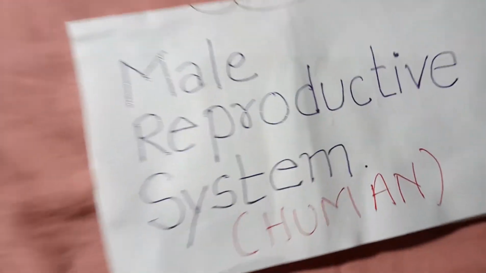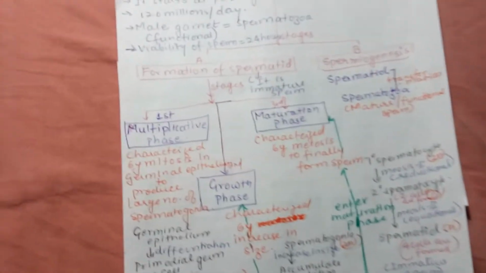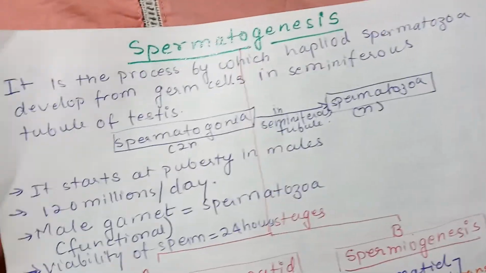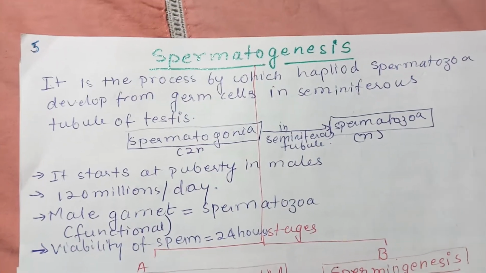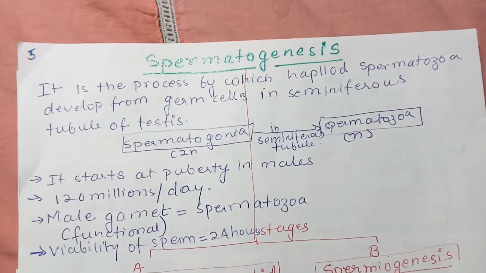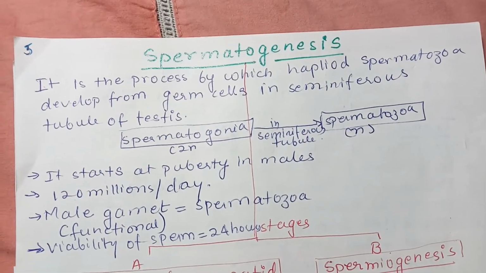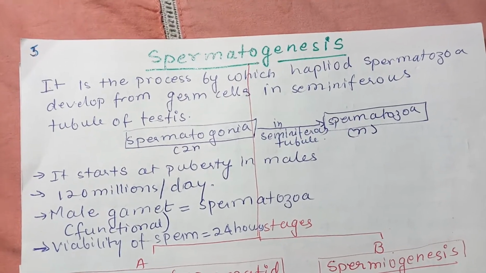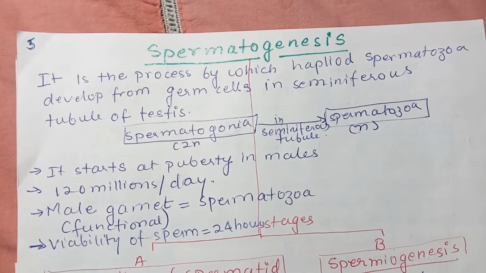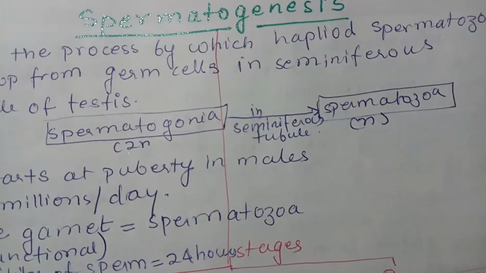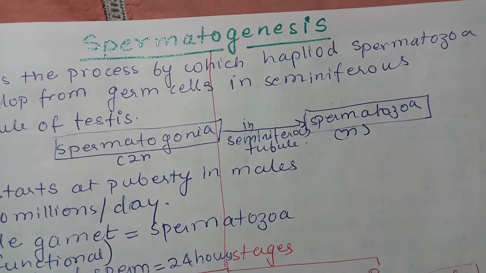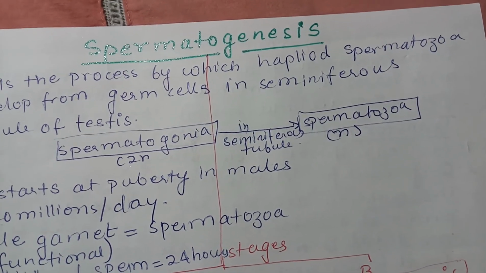Now next is spermatogenesis. What is spermatogenesis? It is the process by which haploid spermatozoa develop from the diploid germ cell in the seminiferous tubule of the testes. Spermatogonia are the sperm mother cells.